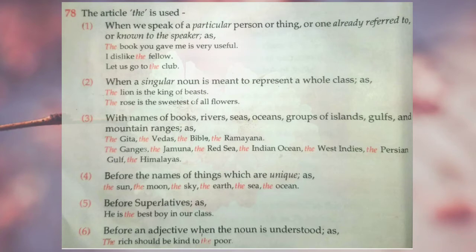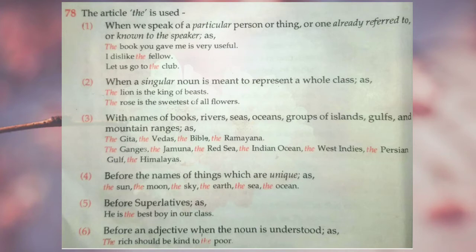Number 3 says with names of books, rivers, seas, oceans, groups of islands, gulfs and mountain ranges, you can use article THE. For example, the Gita, the Vedas, the Bible, the Ramayana, the Ganga, the Jamuna, the Red Sea, the Indian Sea, the Himalayas, like that. You can use article THE because they are also specific. They are unique on their own.